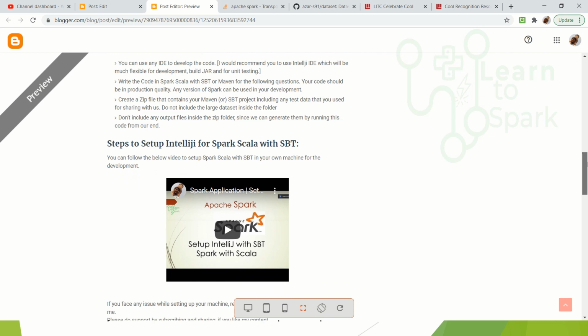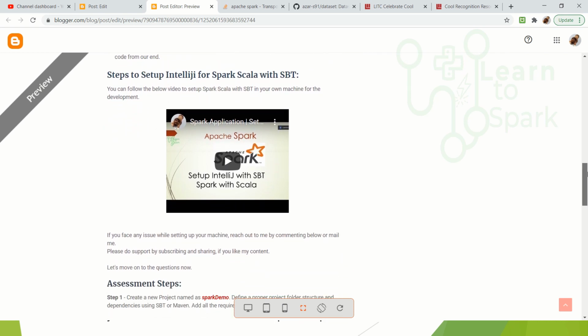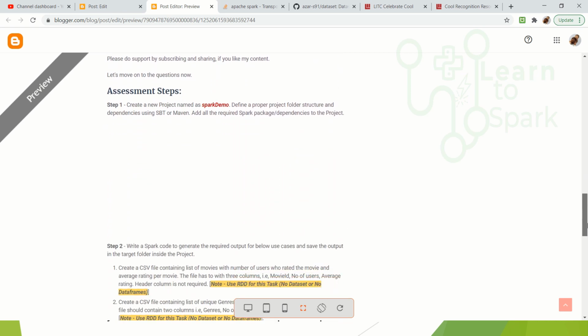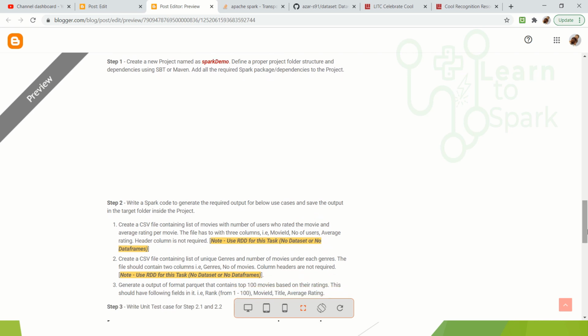To set up IntelliJ, you can follow this YouTube video that I have posted already to set up IntelliJ with Spark with Scala, and I have made it for the SBT build. And the question goes in such a way that they need an appropriate, proper project folder structure which has to be developed, and all the required dependencies have to be imported.